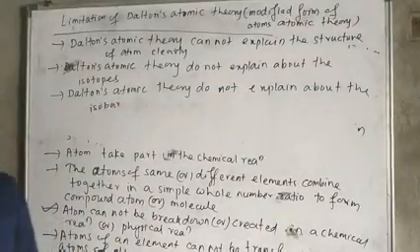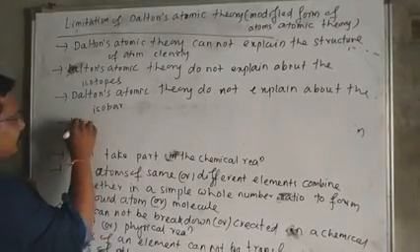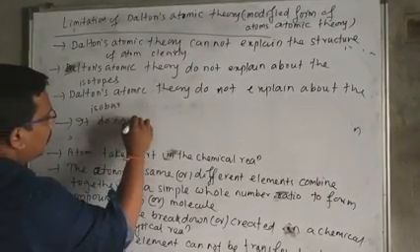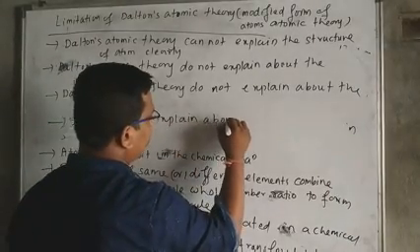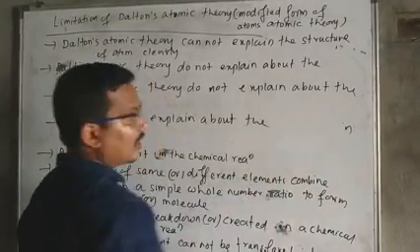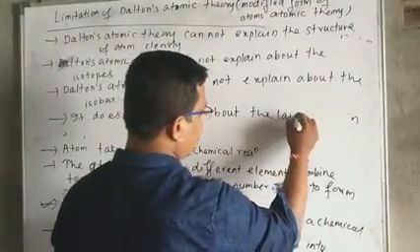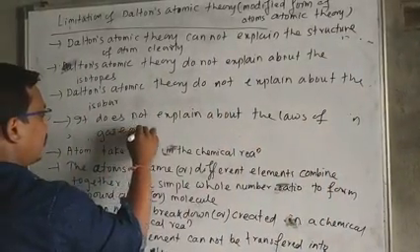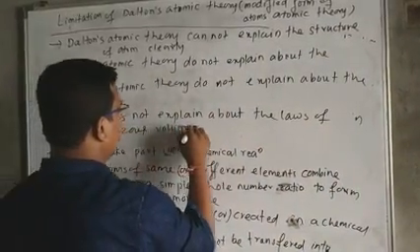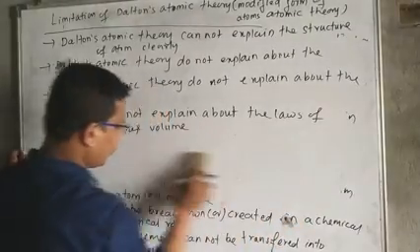The next point is that it does not explain the laws of gaseous volume.